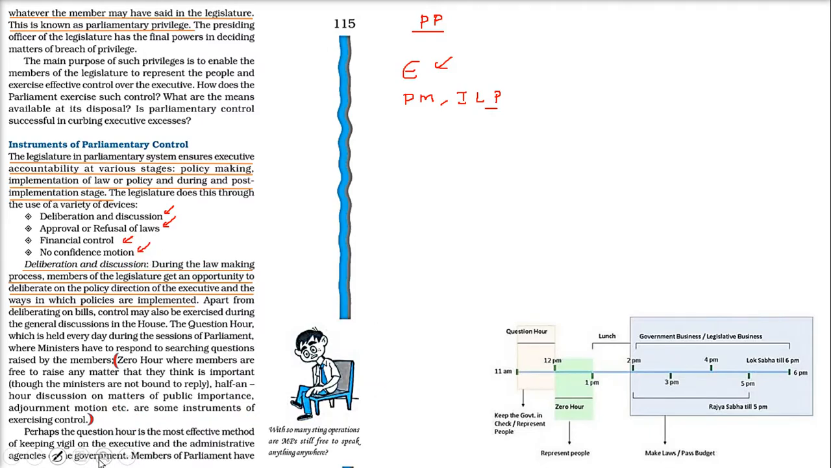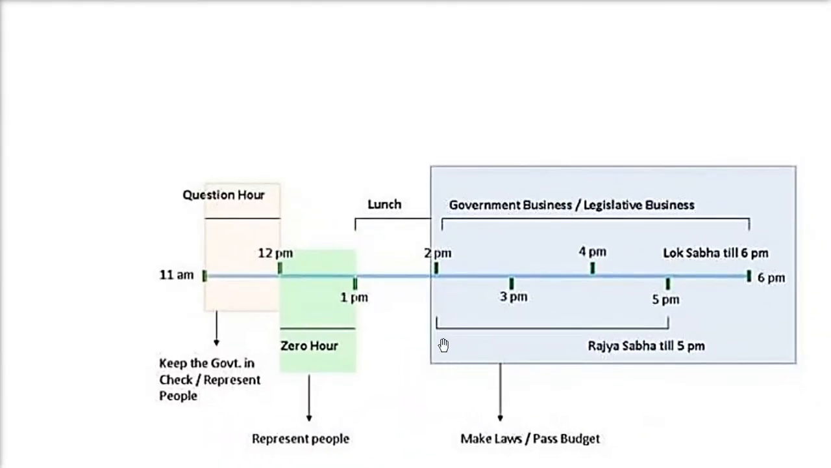Before I go ahead, let me tell you what happens in a day of Lok Sabha. From 11 to 12, questions are asked. This is called question hour. This is to keep the government in check. It represents the people. Then there is zero hour. Anything that happened a day before, like some fight or riot, will be discussed here. If the prices of onions have been rising, this will be discussed here.